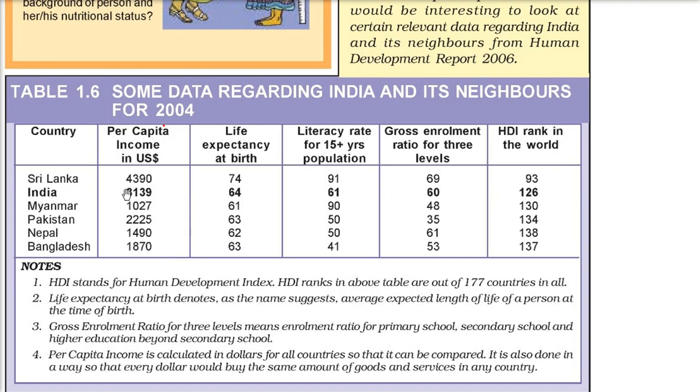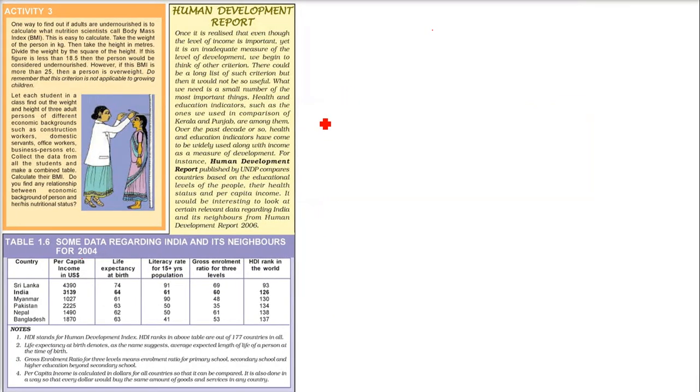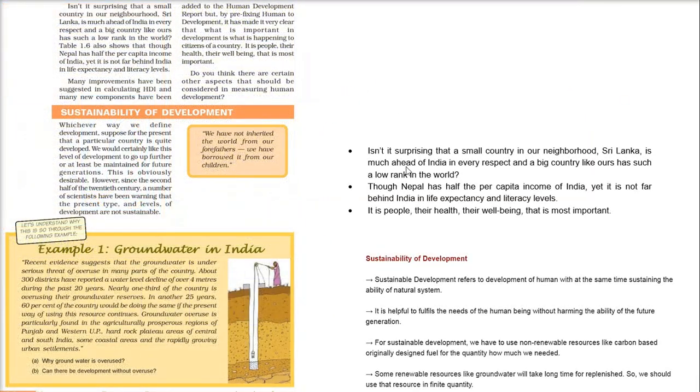If you see the size and the location and other resources of Sri Lanka, it does not have as much as India has. So what is surprising is that a small country in our neighborhood, Sri Lanka, is much ahead of India in every respect, and a very big country like us has a very low rank, as you saw.